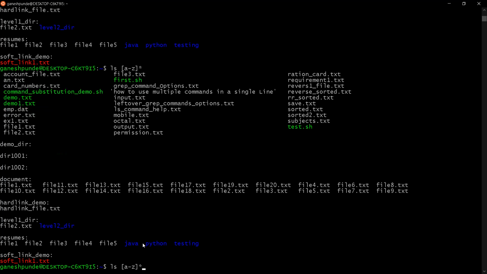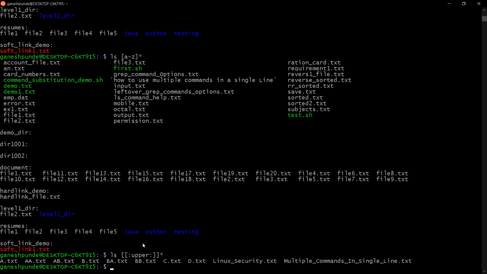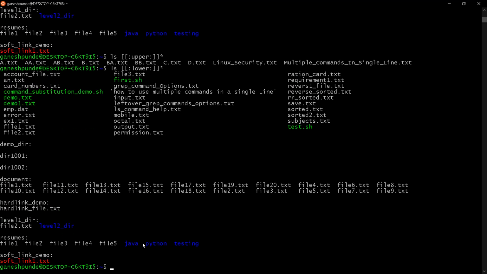If I want to specify that the first character is uppercase, you can see this is showing the first character. If I want lower, I can say lower and it will show me the lower. The first character is lower, right?